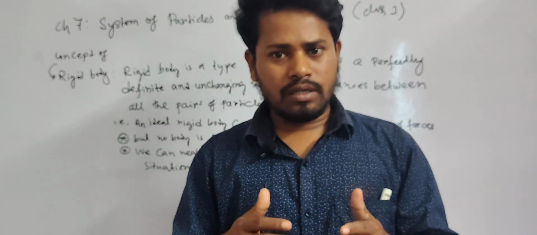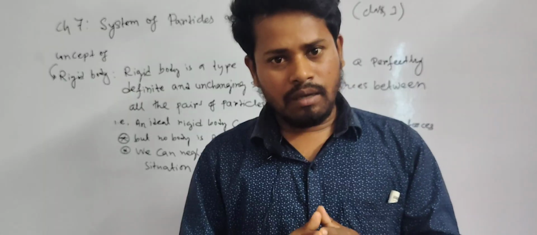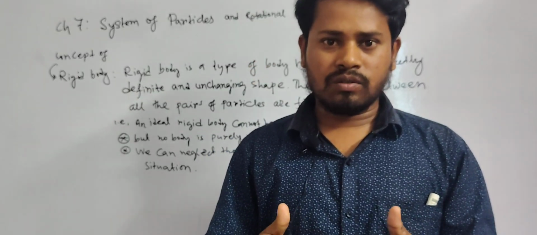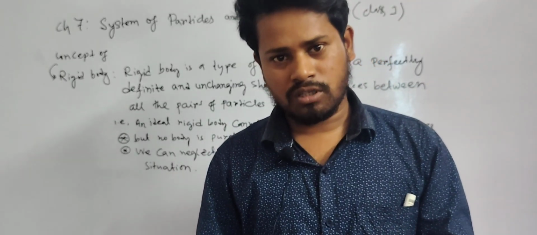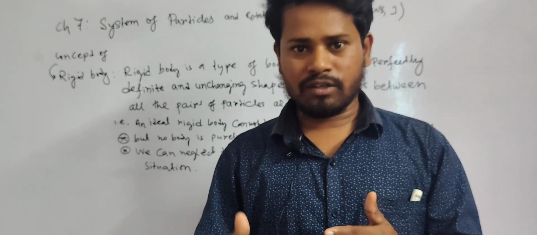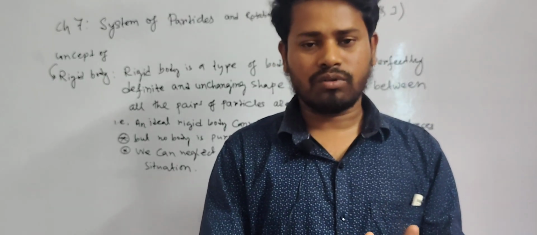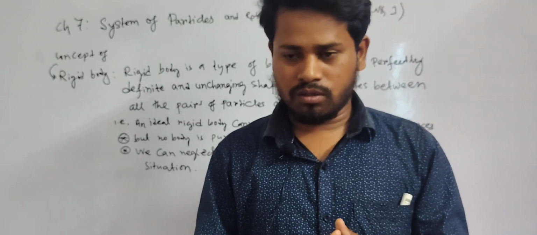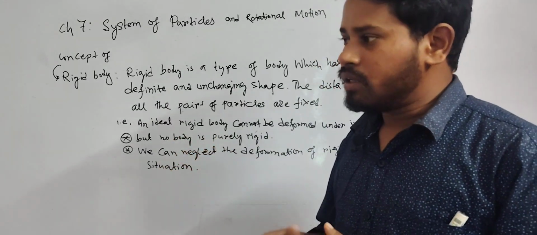In real life, no body can be a purely rigid body. Every body can be deformed, its shape can be changed, and the distance between particles may change under the influence of forces. If we apply external forces of the right magnitude, deformation of the rigid body is possible.